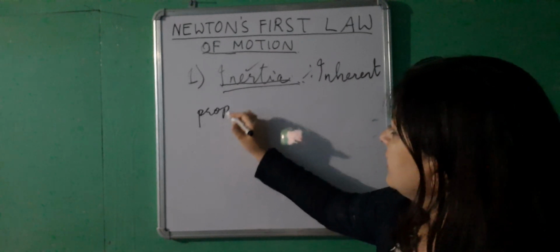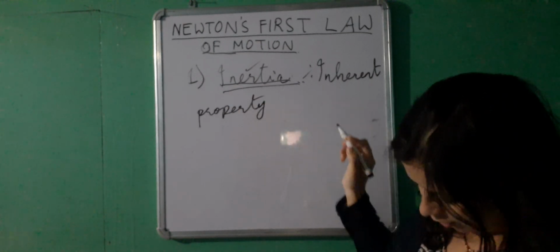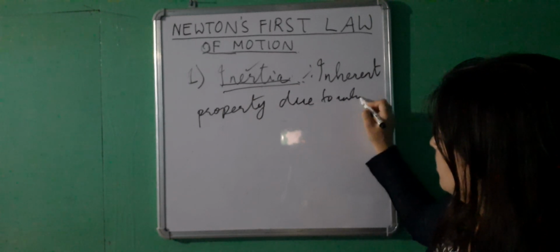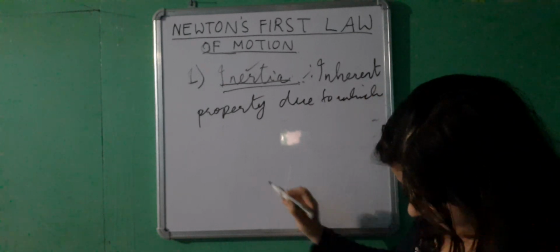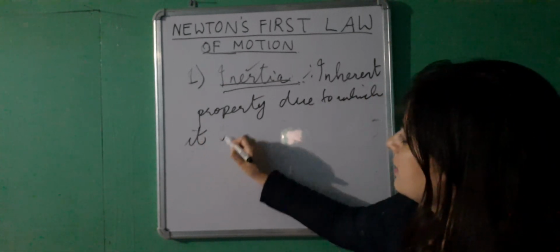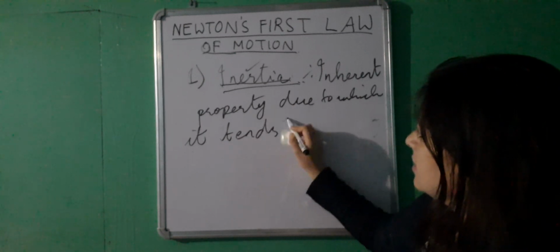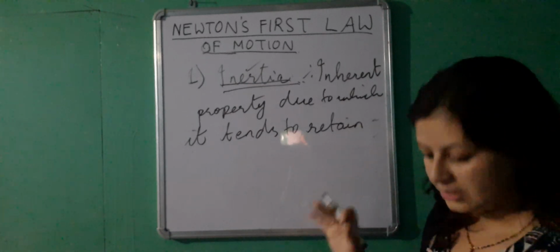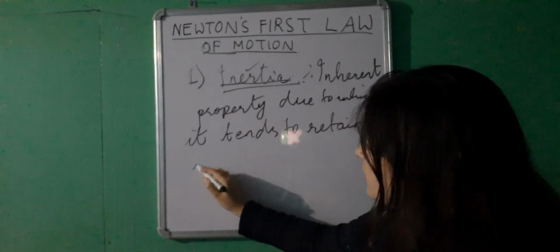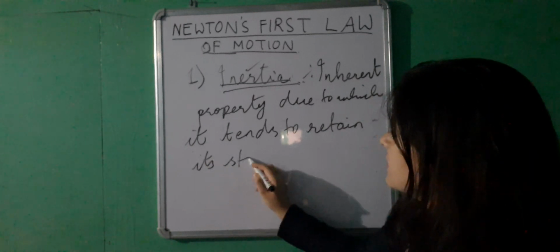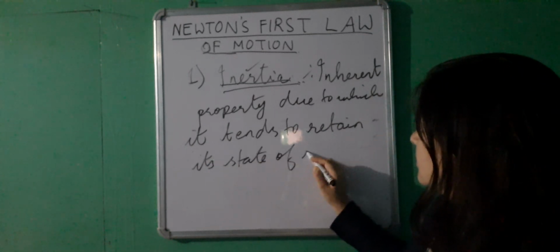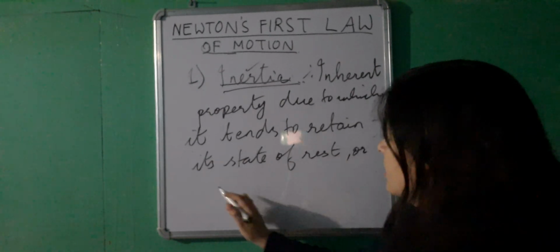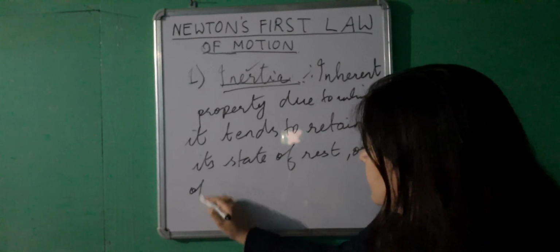It is the inherent property of an object by virtue of which it always tends or tries to retain its previous state, to remain in its state of rest, or if it was moving previously, its state of motion.